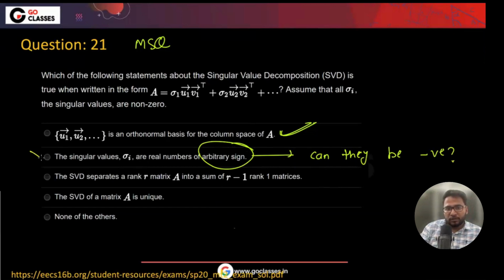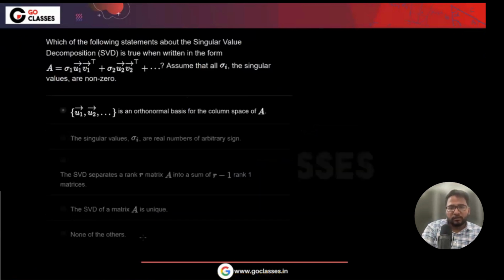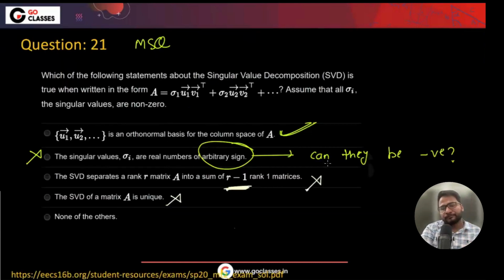So that's false. The SVD separates a rank R matrix A into a sum of R minus one rank one matrices. Is this R minus one? No. The SVD of matrix A is unique. I will talk about it, but it is not actually. So I think A is the only answer. Okay, the SVD is not unique.